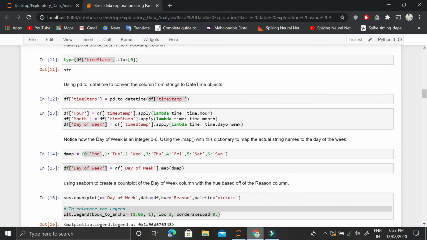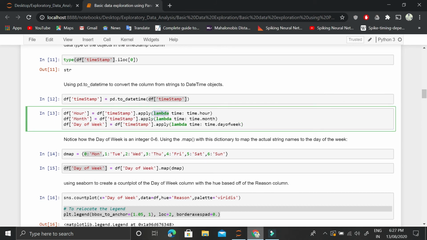So this apply function is important that you understand. And we could also use any other function if it is not a lambda, if you're comfortable with defining your own functions in a regular form rather than a lambda form. But it's better that you apply this lambda function.